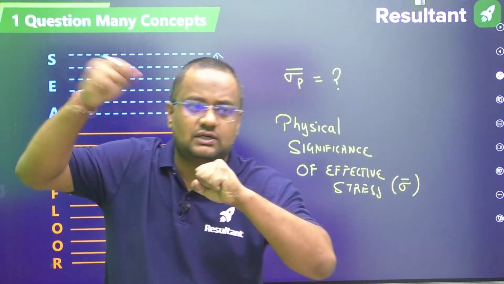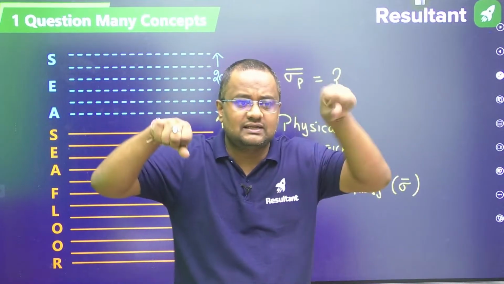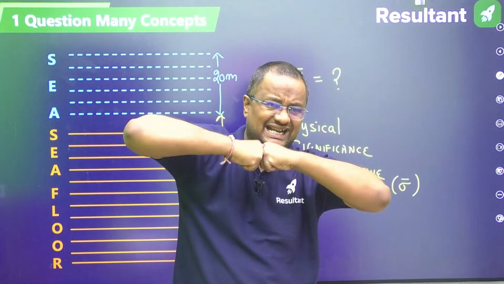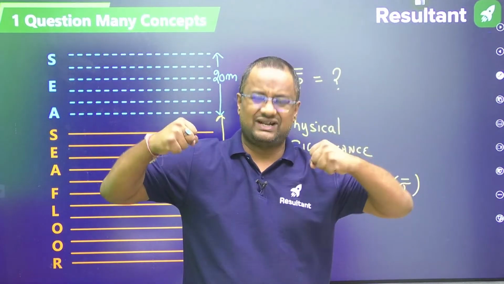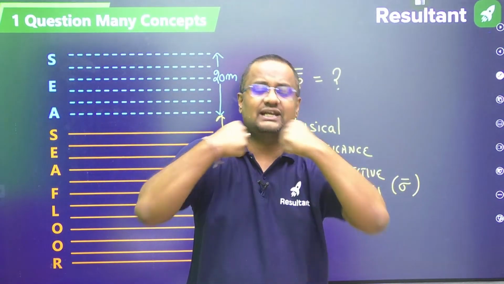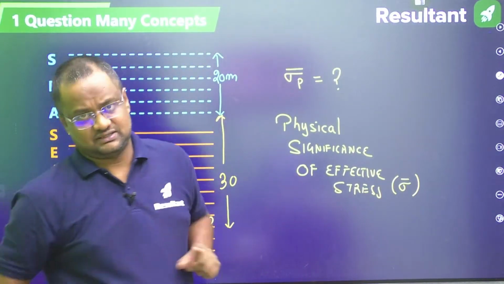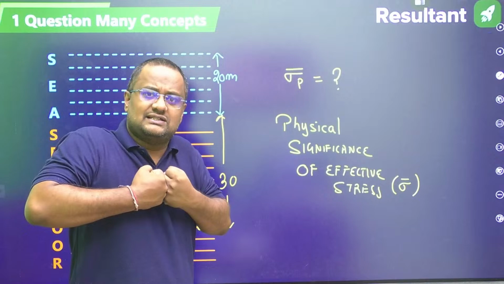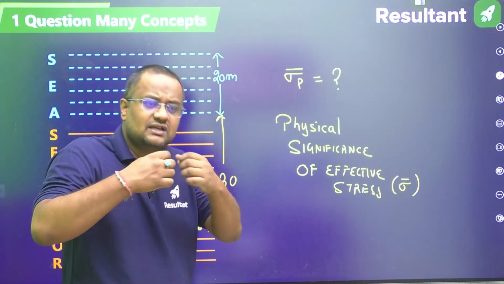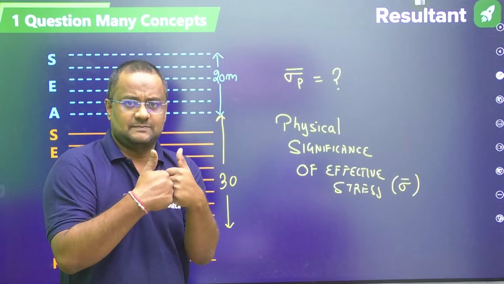Suppose this is a soil particle, this is a soil particle, and this is a soil particle. Now what is the interaction between them? This is a soil solid, this is a soil solid. What is the contact force between these two solid particles? It is effective stress. If effective stress is more, then the contact force between two particles is more. If effective stress is less, then the contact force between the two particles is less.